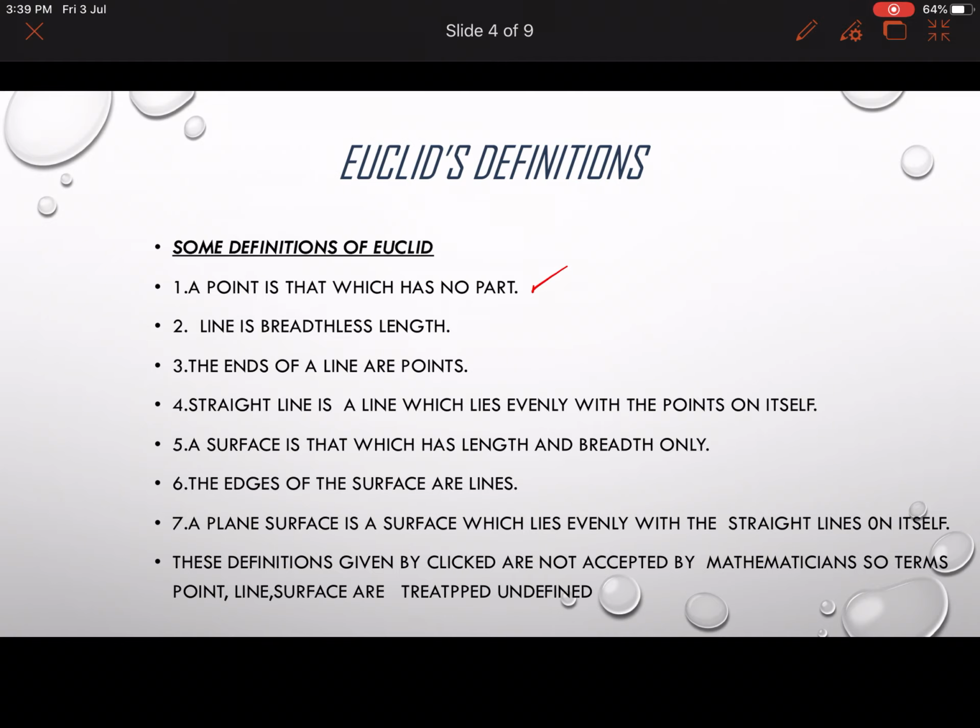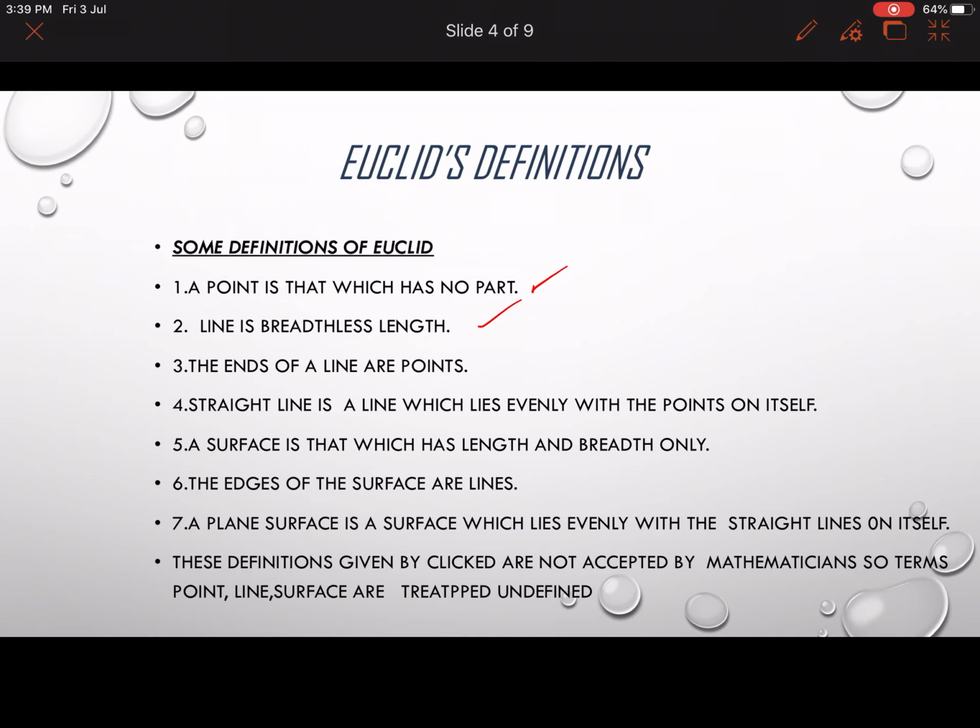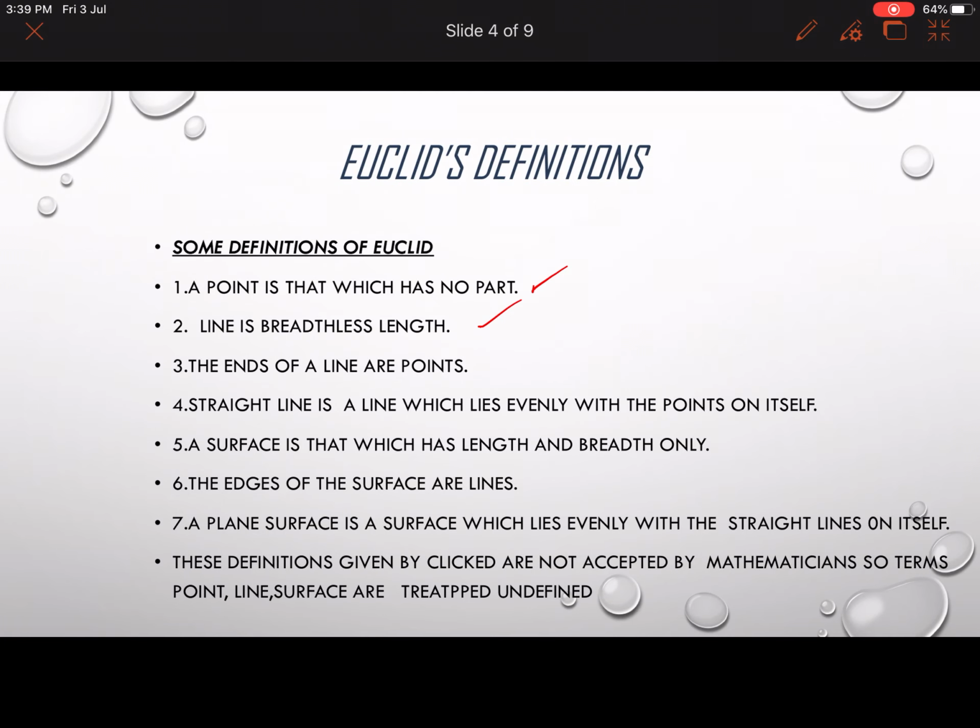Next one, a line is breadthless length. You take a line, line L. It is having only length. There is no breadth. Hence, a line is a breadthless length. The ends of a line are points. If you take a line segment, where they are stopping on both sides, those are their end points.